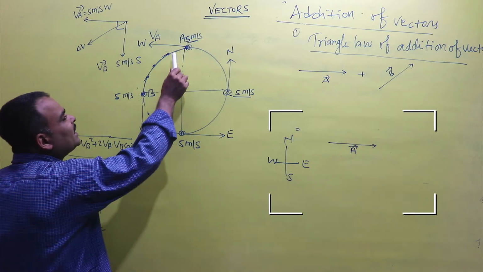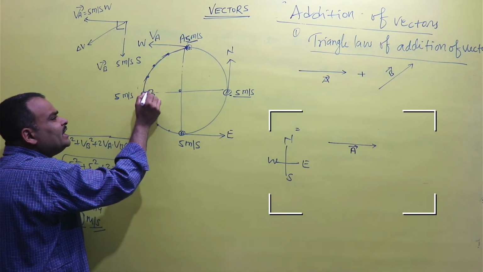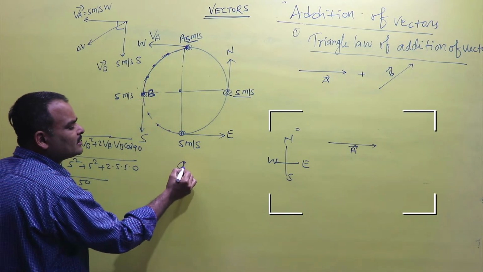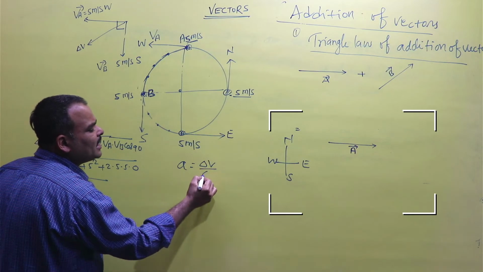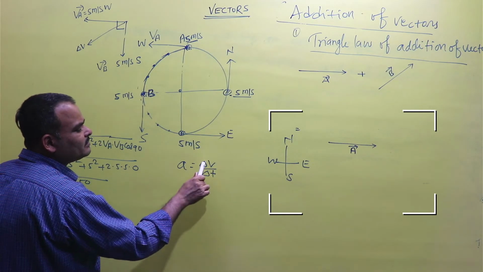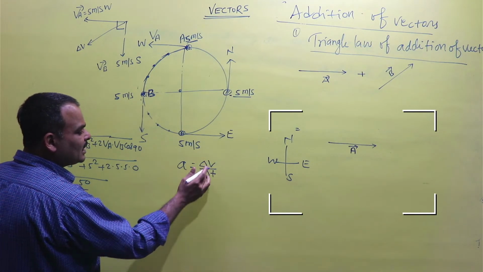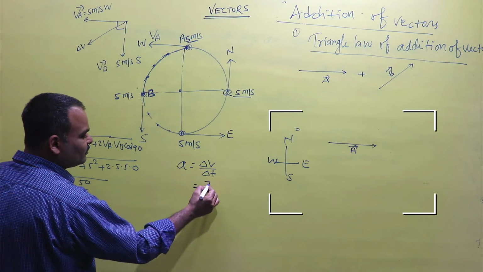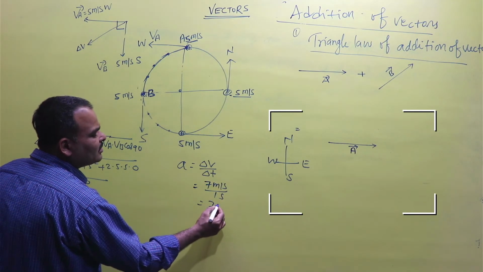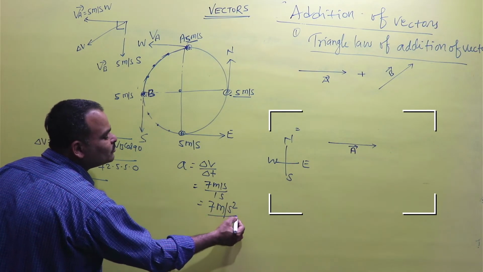And if the object arrives from A to B in 1 second, then what is the acceleration of the object? Acceleration is equal to delta V by delta T, the rate of change of velocity, that is, change in velocity divided by change in time. The change in velocity is 7 meters per second and the time is 1 second. That means the object is accelerated with an acceleration of 7 meters per second squared.